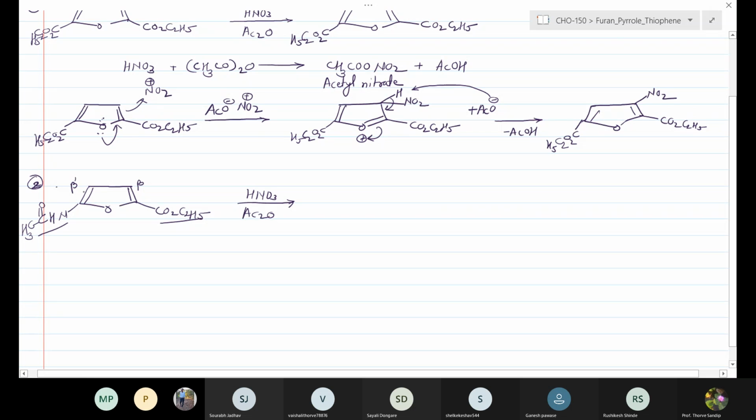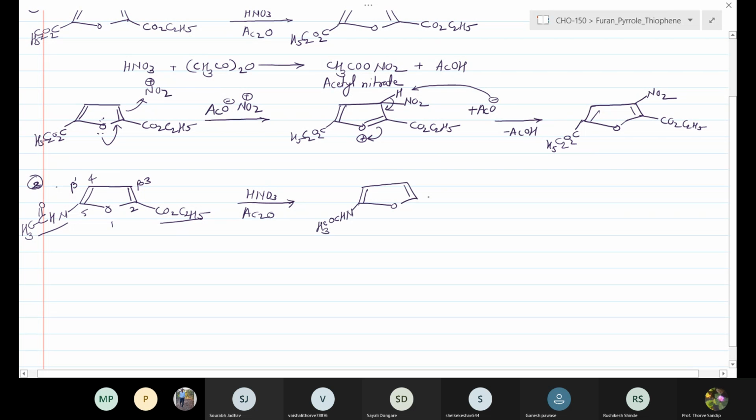Both the beta and the beta dash are different, because the substituents present at the 2,5 positions are different. Therefore, both give different types of reactivity. As they give different reactivity, when the reaction takes place, it leads to the formation of the compound.